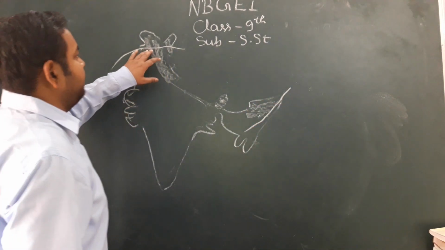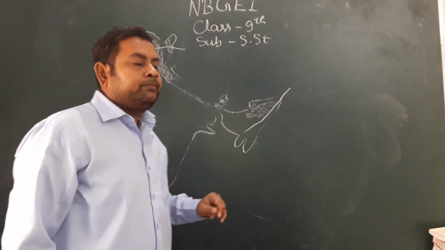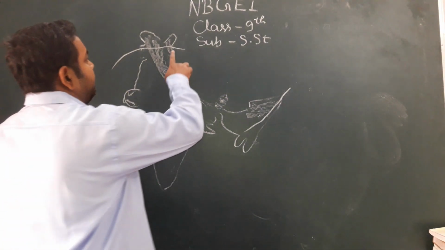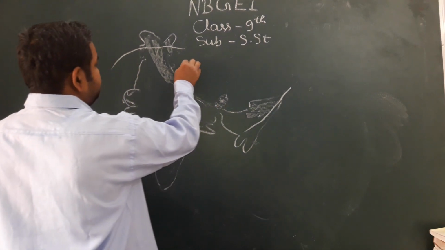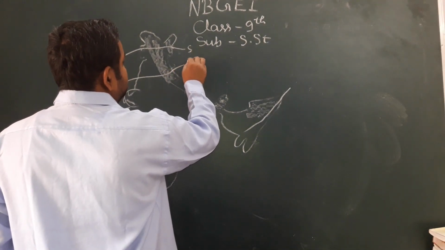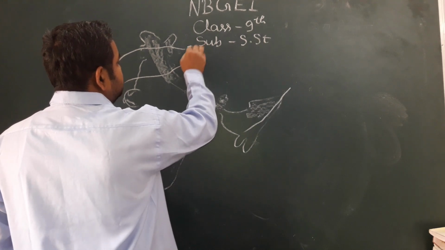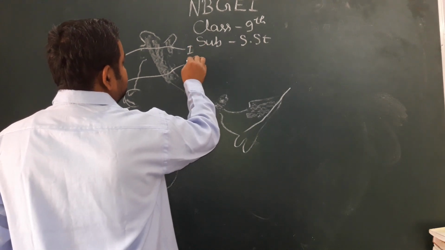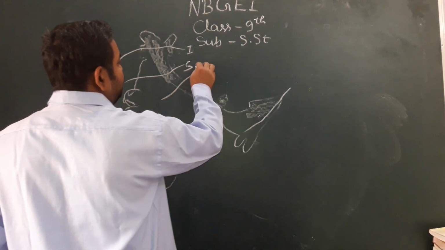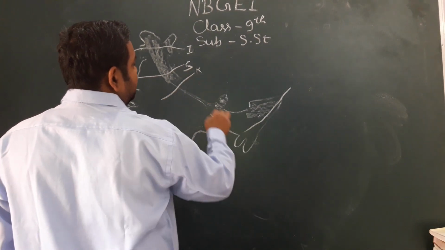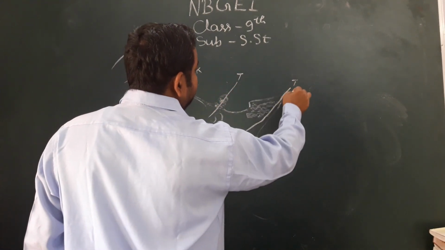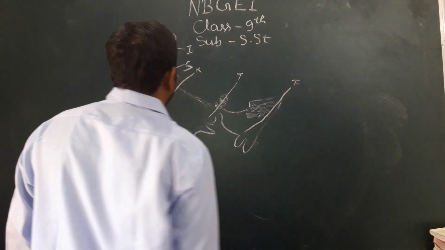First is Indus to Satluj. Second is Satluj to Kali. Third is Kali to Tista, and fourth is Tista to Brahmaputra.